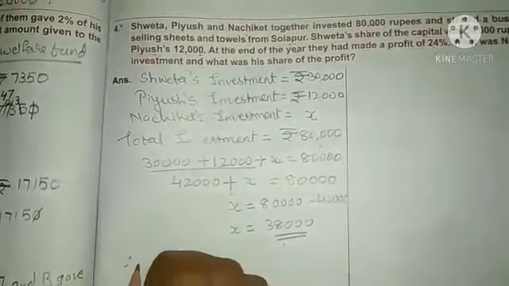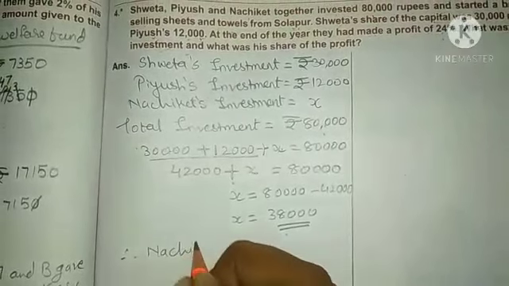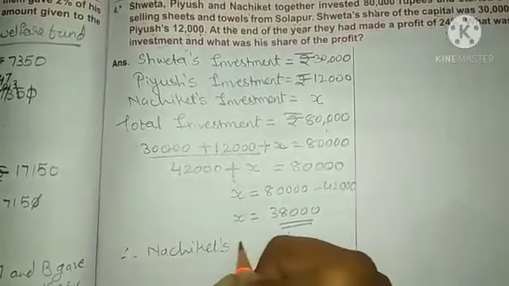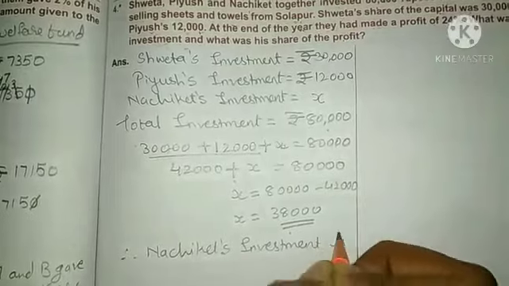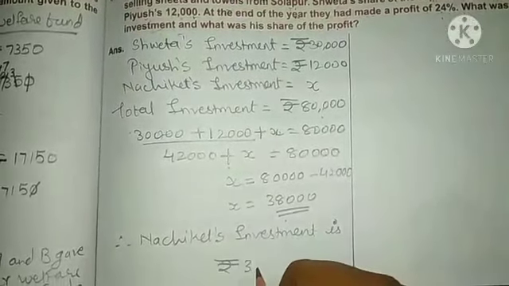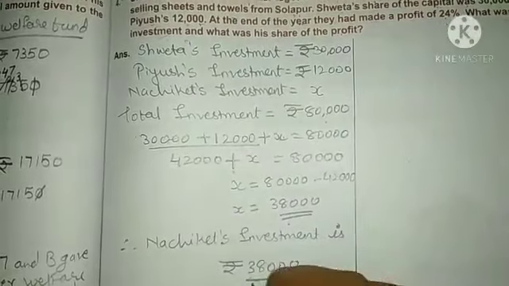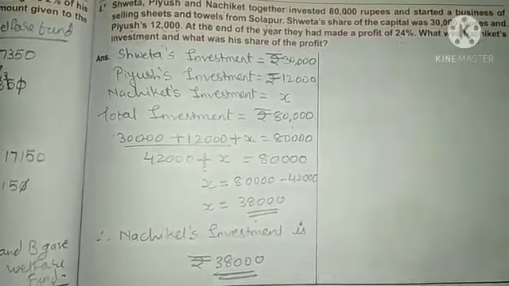Clear? So here we will write down Nachiket's investment is rupees 38,000. Clear? So here we have found the first thing, that is Nachiket's investment.